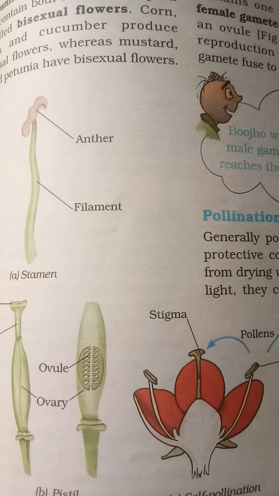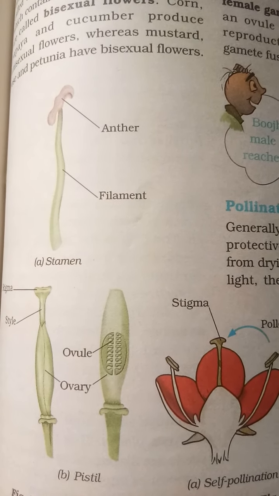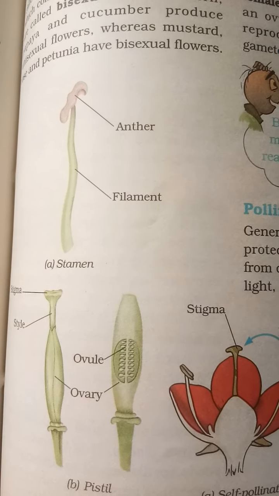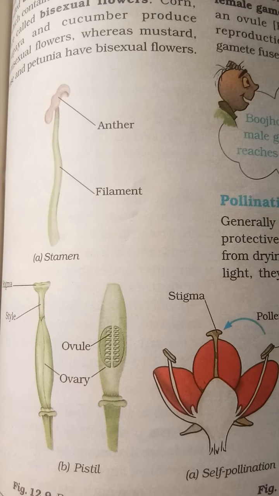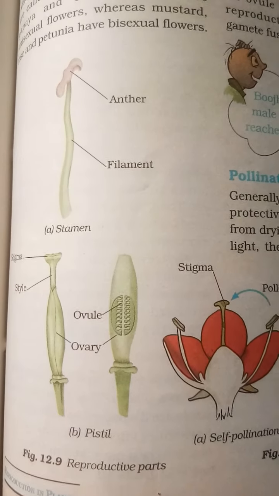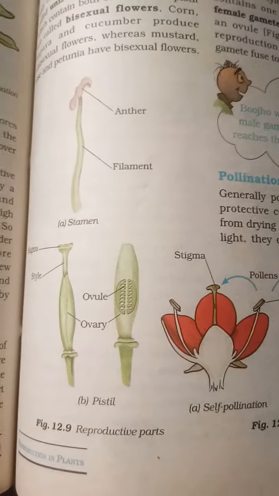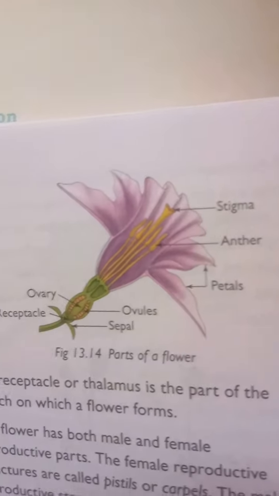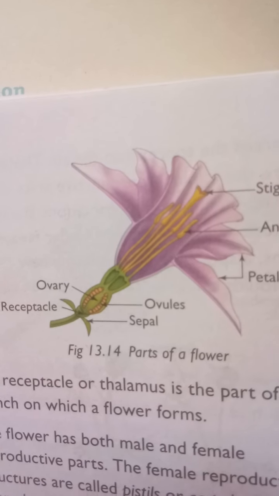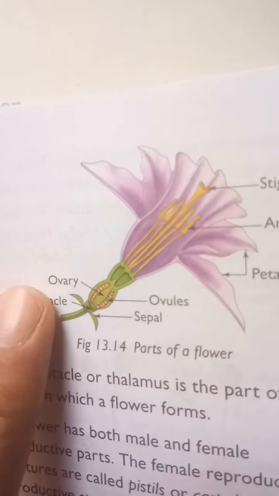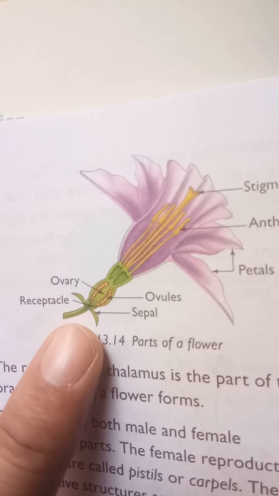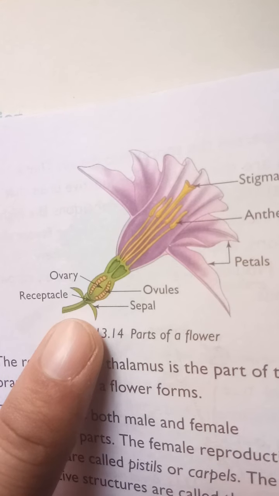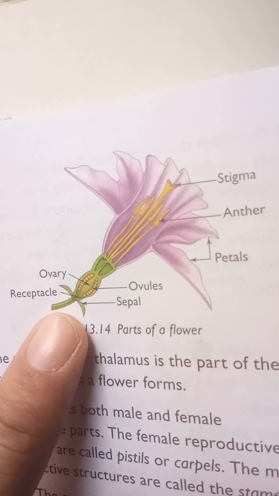The stamen are the male reproductive part, and the pistil or carpel is called the female reproductive part. I am showing you a picture of a flower. Have a clear look at the parts of a flower. Here is shown the receptacle. The receptacle is the part from where the flower is attached to the plant.